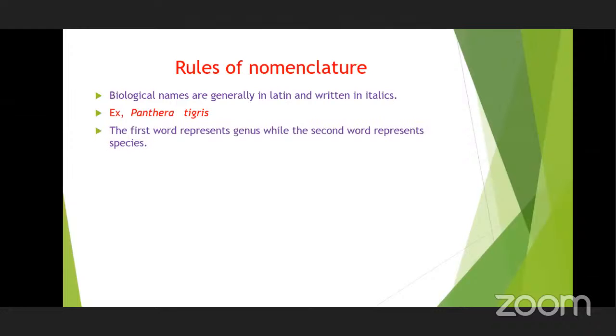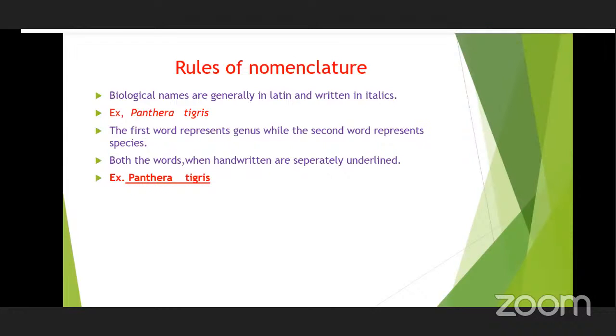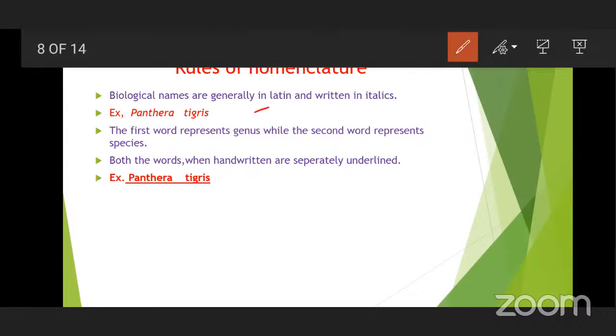Everyone likes their own language, their mother tongue particularly, but we cannot give names in our mother tongue, as it will create confusion. Latin is a dead language which is not in use, so there is no chance of the words getting corrupted. So Latin is required for giving biological names, and they must be written in italics.